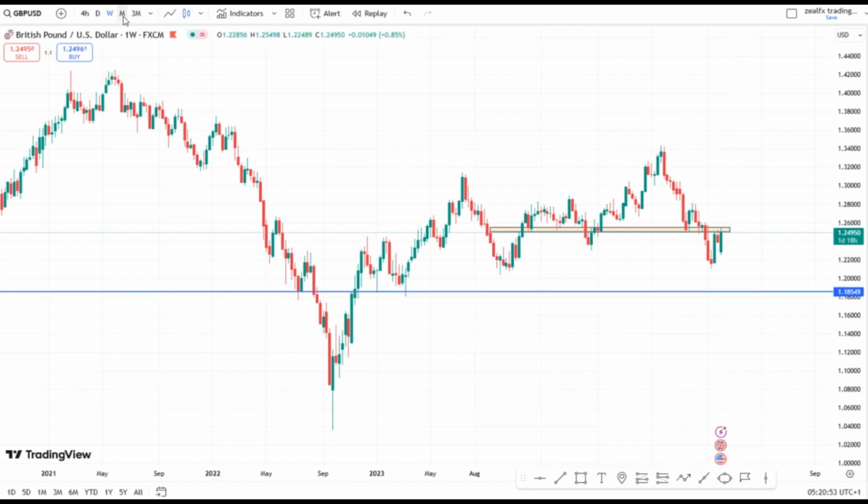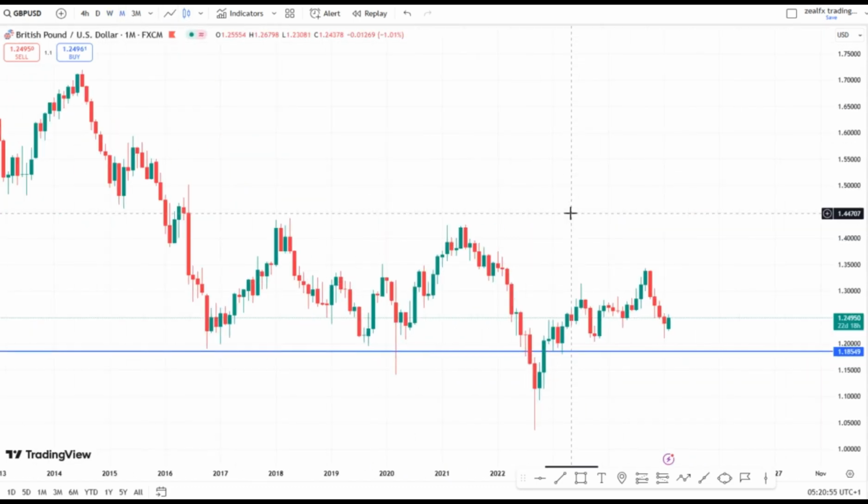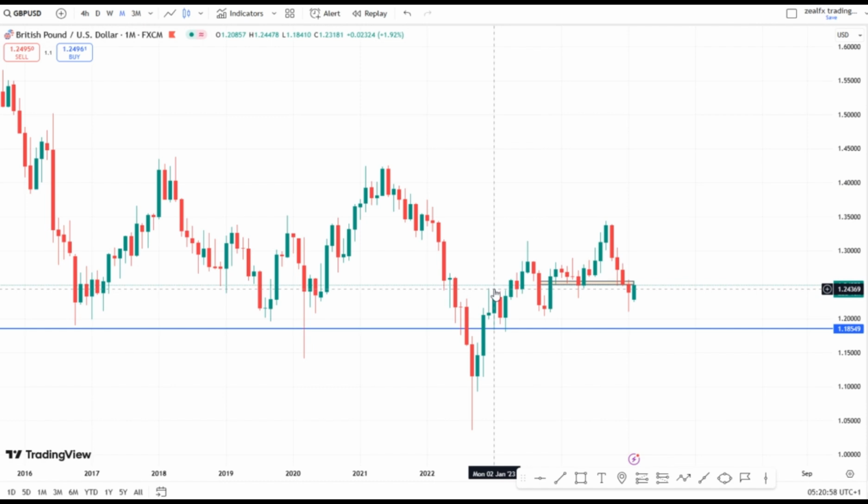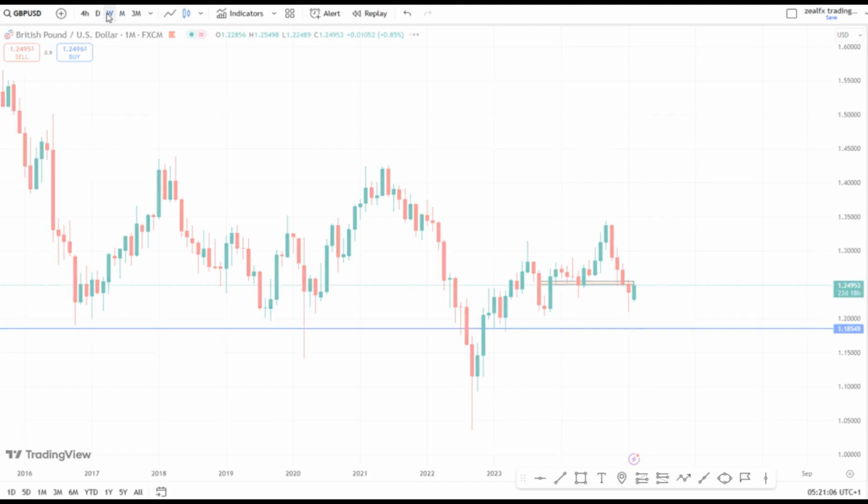And if you also check from the monthly chart, you can see that price closed on this resistance area on the monthly chart, and price is doing a retest of this level on the monthly chart. So we expect a drop on the GBPUSD this week.